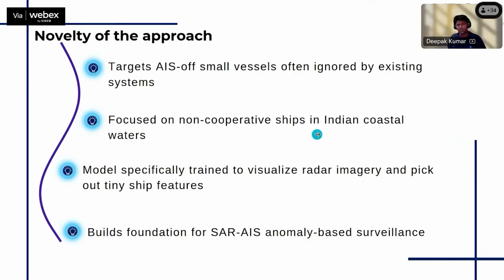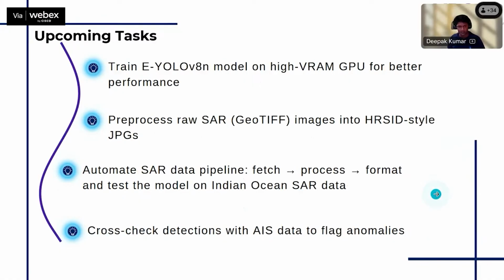Moving to the novelty of the approach, it is targeted to detect small vessels with size less than 20 meters. Those ships mostly don't have an AIS system. This focuses on the non-cooperative ships in the Indian coastal region. Most of these ships don't follow the Indian rules and regulations, so they are called non-cooperative ships. We are trying to build a foundation between SAR and AIS systems, using both kinds of information to find small ships in the Indian Ocean region.